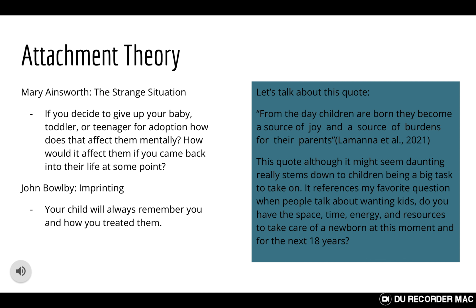When looking into attachment theory, we start off with Mary Ainsworth's strange situation. We learn that if a mother leaves her child alone in a room with a stranger and comes back, children have a very real response to abandonment, even at a young age. This connects to John Bowlby's theory of imprinting. Imprinting is something we hear in animals, but it is true for babies as well. Whether your child is 6 months old or 3 years old, it has imprinted on you since birth and will remember you forever. Abandonment is psychologically threatening at all ages.